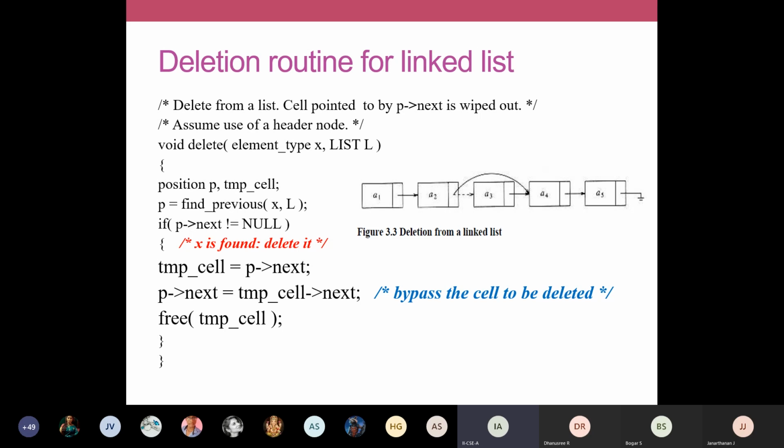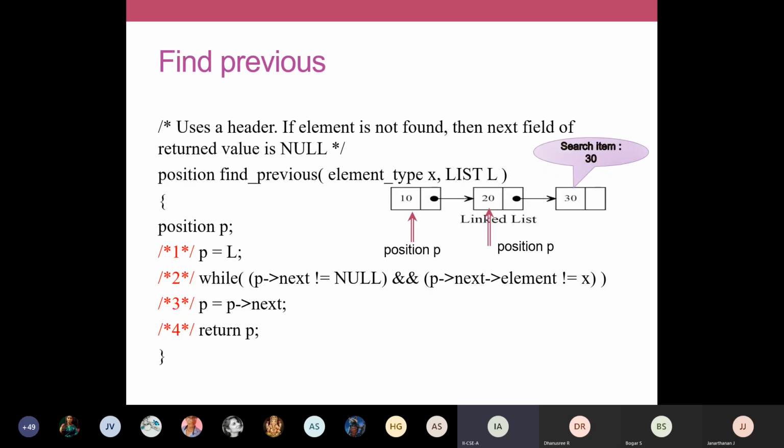So we should write a function for find previous also. Here I've given an example and also a function to find out the previous node of your search item. For example, if I'm searching 30, the previous node should be 20. So this function will return the previous node.